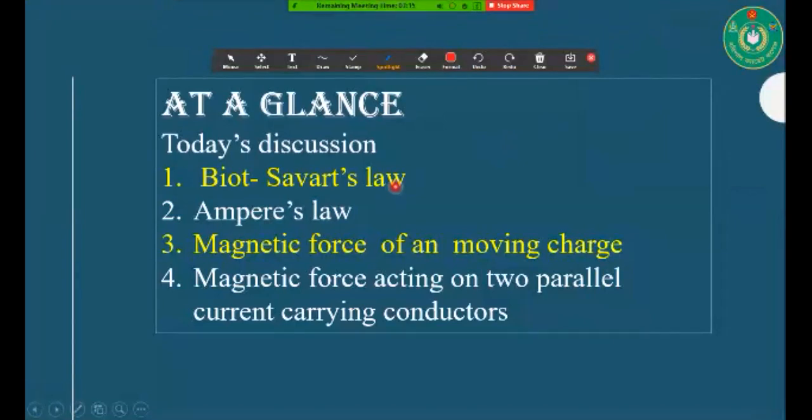My dear boys, at a glance, what I have discussed today: firstly Biot-Savart law, Ampere's law, magnetic force on a moving charge, and magnetic force acting on two parallel current carrying conductors or wires. And lastly, I have also discussed magnetic force on a straight wire.